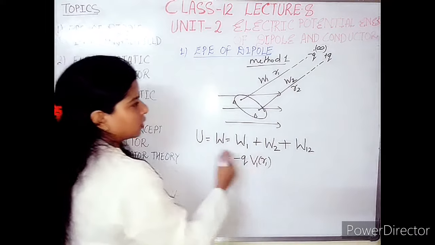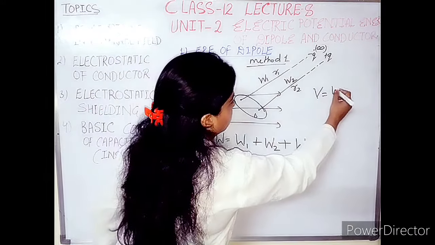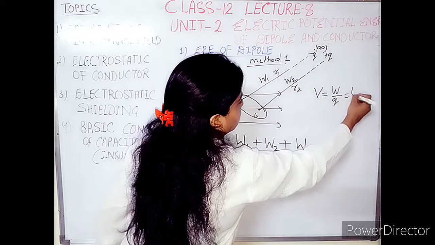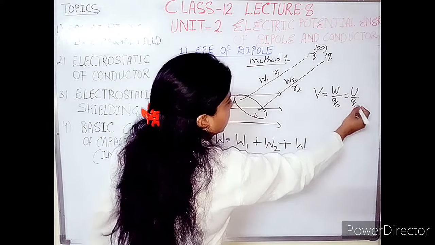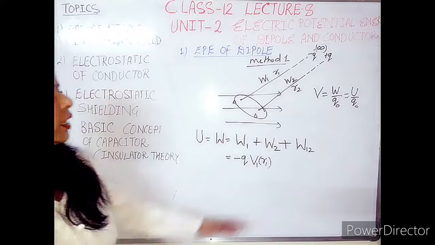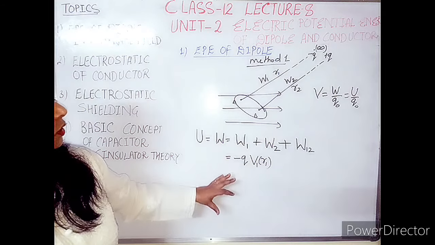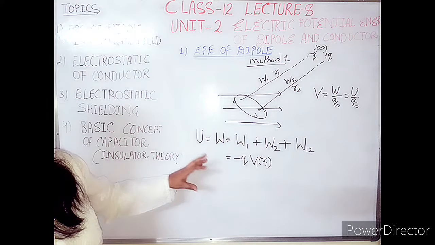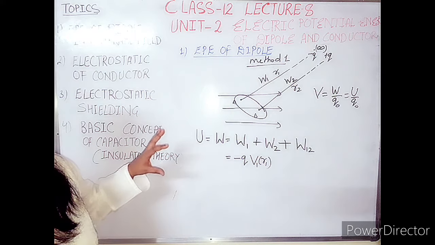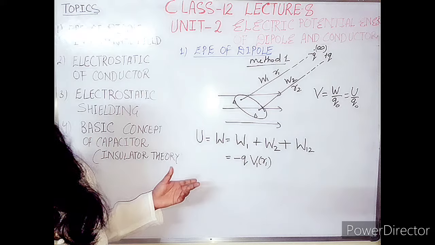This formula is related to the initial formula, V is equal to W by Q, or U by Q naught. That is the formula which I have used here in place of W1. It is similar to the method we adopted in my last lecture for the potential energy of a system of charges.